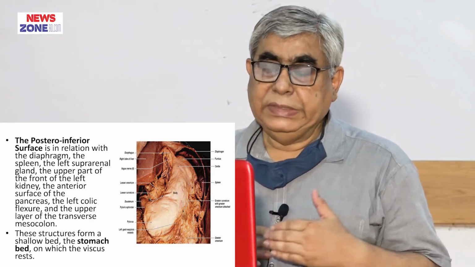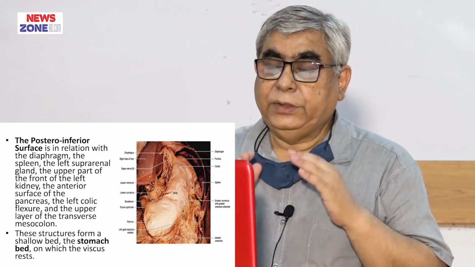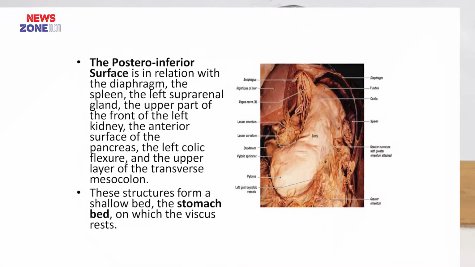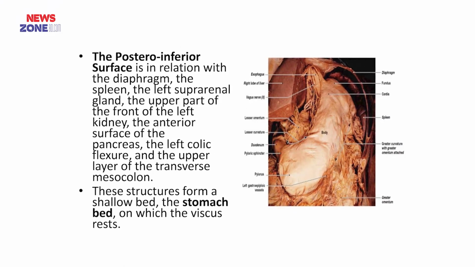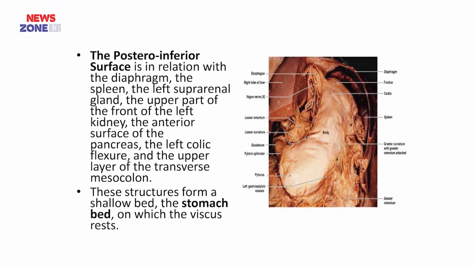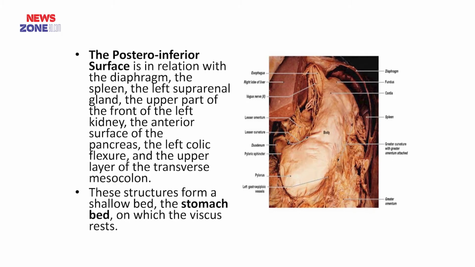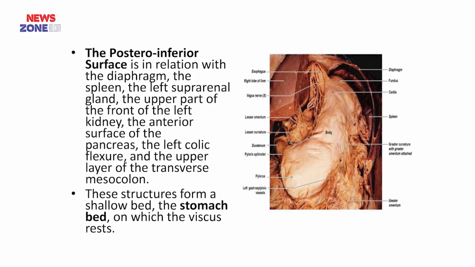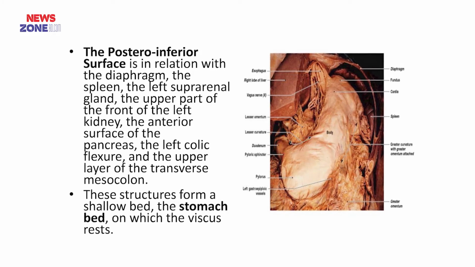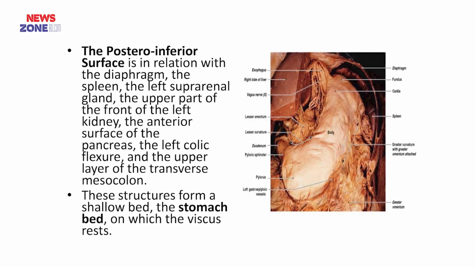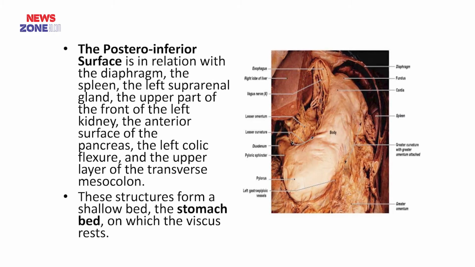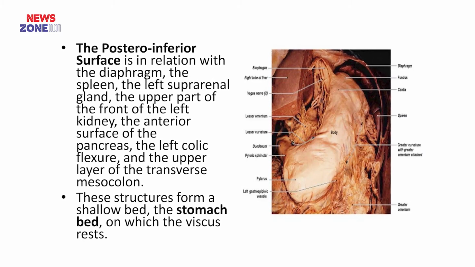So the posterior inferior surface of the stomach is related to so many vital organs, that is the diaphragm, spleen, left suprarenal gland, upper part and front of the left kidney, anterior surface of the pancreas, left colic flexure, and the upper layer of the transverse mesocolon. So these structures form a shallow bed which is known as the stomach bed.